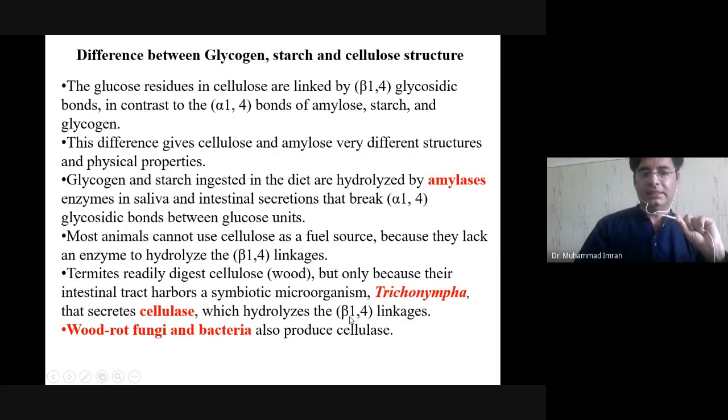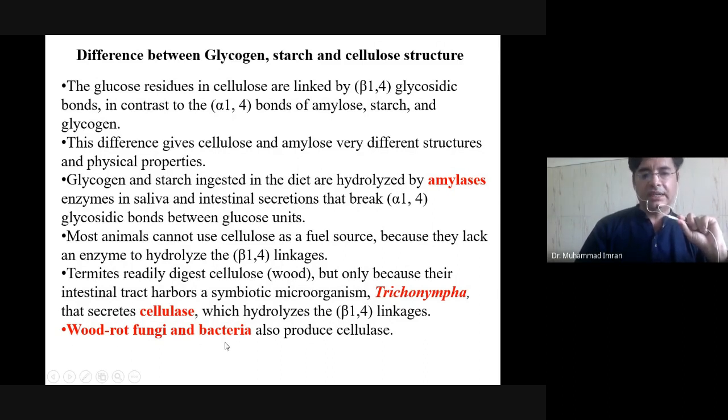So termites contain Trichonympha, which produces the cellulase enzyme that digests wood. And the termite uses that glucose and maltose produced by the Trichonympha. That relationship is a symbiotic relationship.